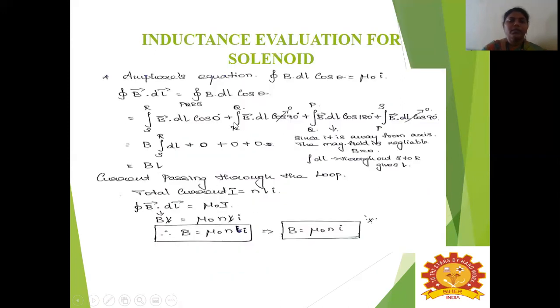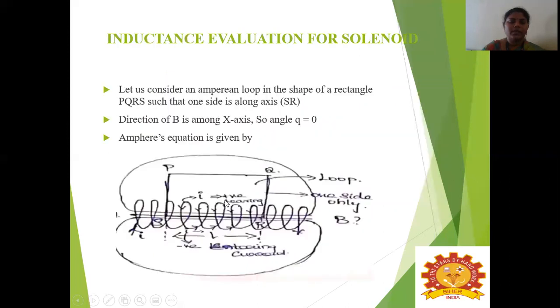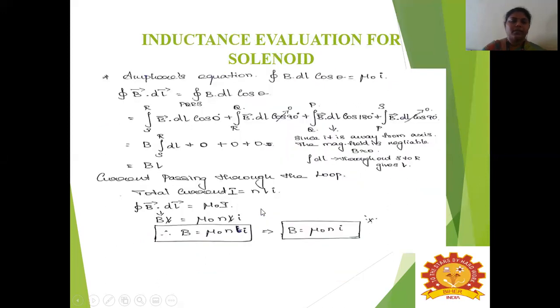And next RQ. So where is RQ? This is RQ. RQ forms a right angle, so the theta will be a right angle. So that is cos 90 degrees. So the limit is R to Q.